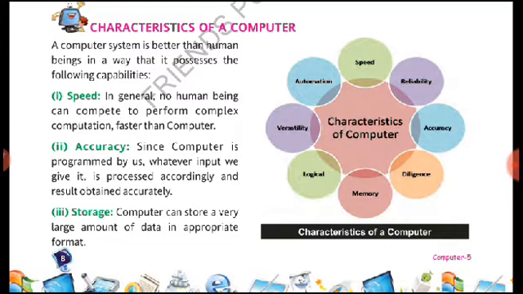Speed. If I give some question to a human being, the human being will take a lot of time to calculate and solve that problem. But if I give the same problem to the computer, the computer can give us the result in very little time, within seconds. Next is accuracy.